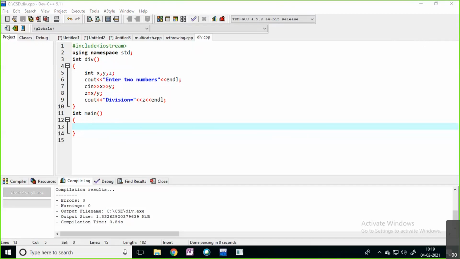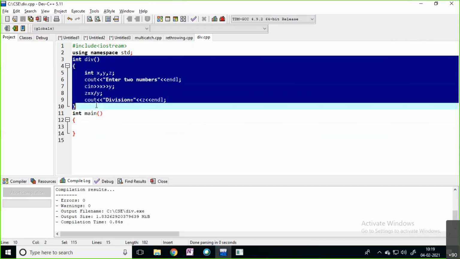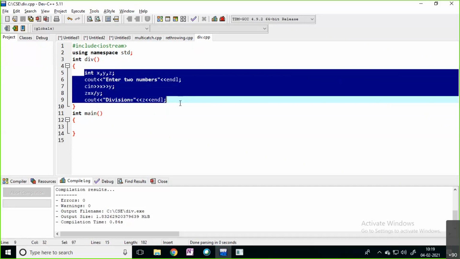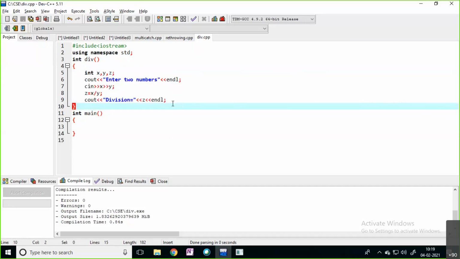You have one user-defined function here. You have some code. Functions mean a group of statements that do some task, right? The same thing I have written: a group of statements that do some division task.